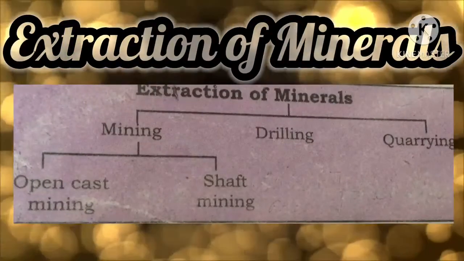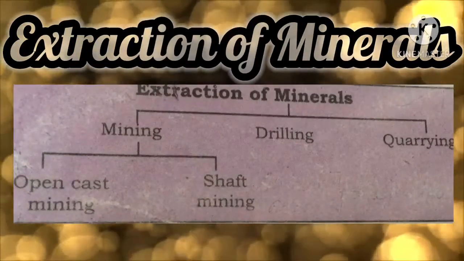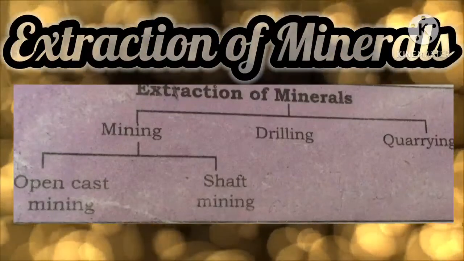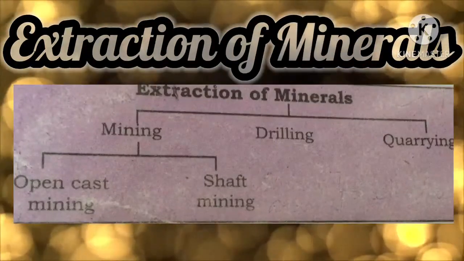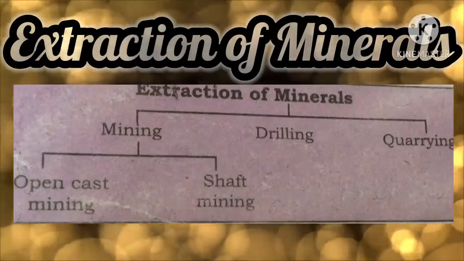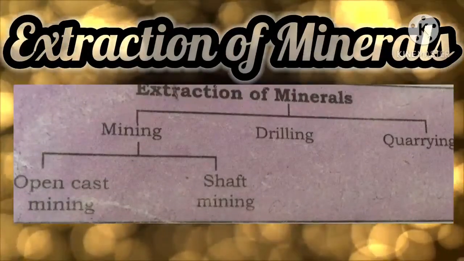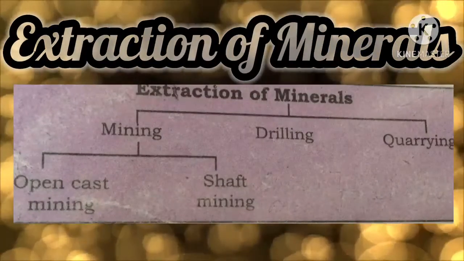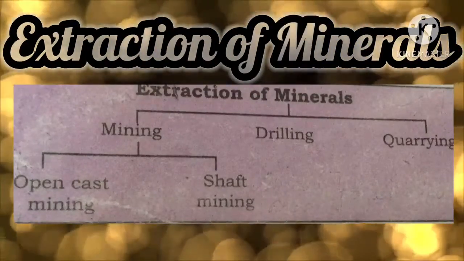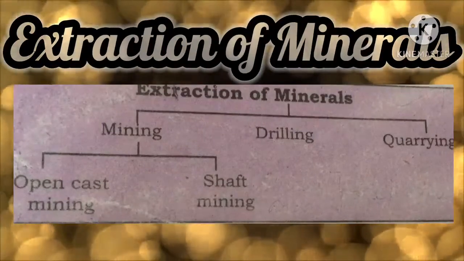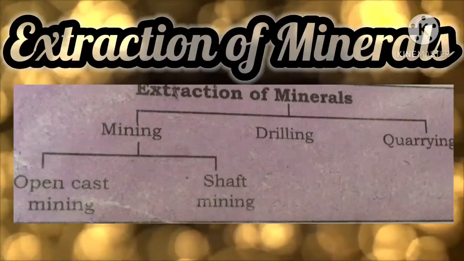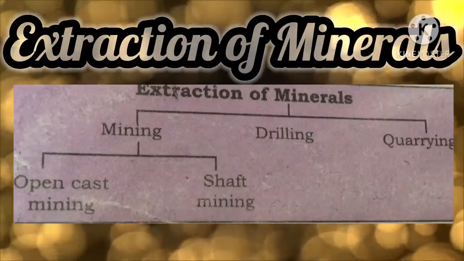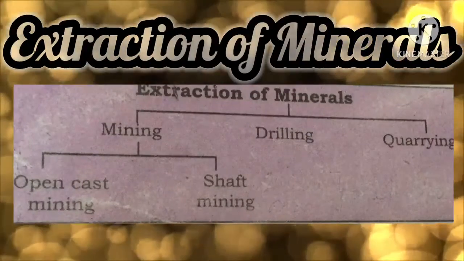Mining in Tamil is surangam, right? Taking out minerals, right? So the process of taking out minerals from rocks buried under the earth surface is called mining. Mining is the process of taking out the minerals buried under the earth.